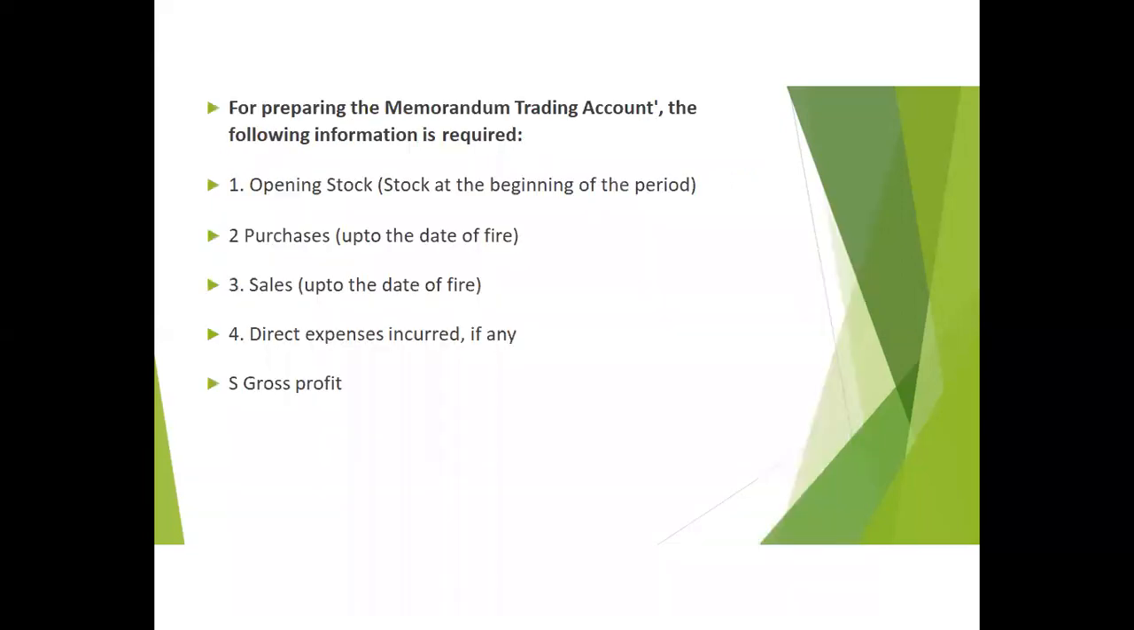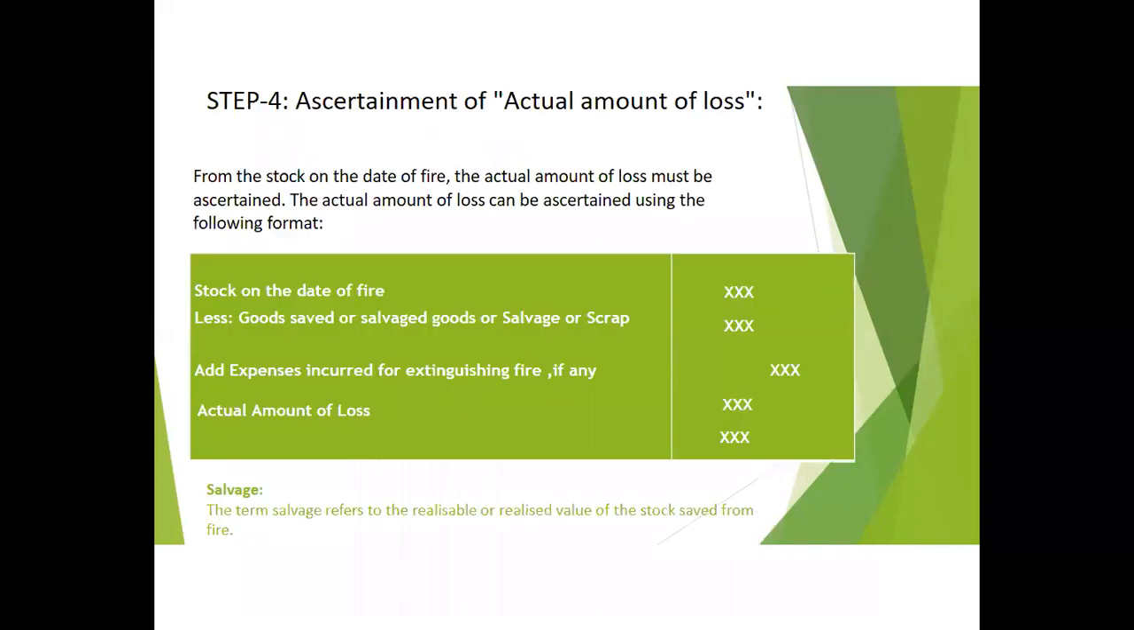Now for preparing the memorandum trading account, the following information is required: opening stock at the beginning of the period, then purchases up to the date of fire, and sales up to the date of fire, then direct expenses incurred if any, and then gross profit. Then step 4, assessment of actual amount of loss. From the stock on the date of fire, the actual amount of loss must be ascertained. The actual amount of loss can be ascertained using the following format.